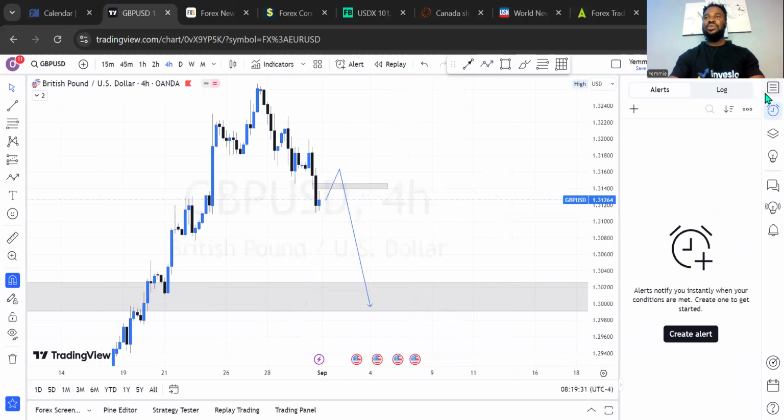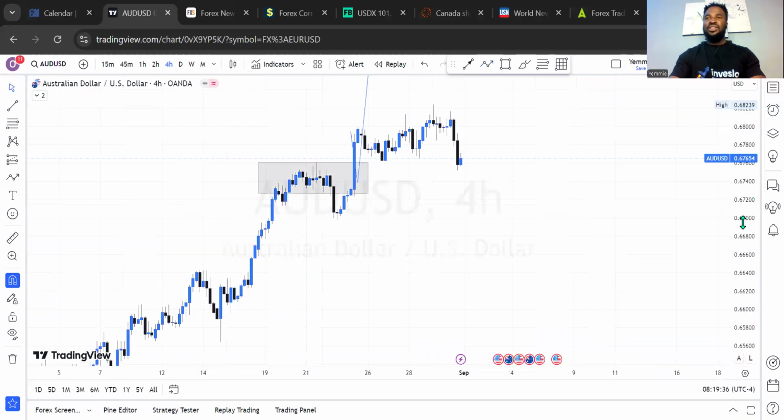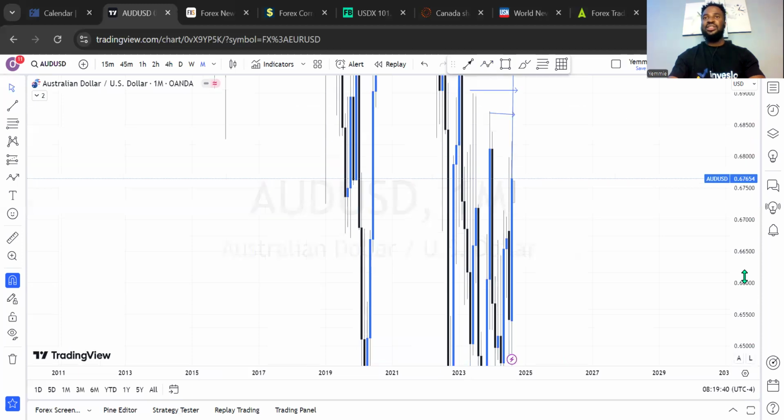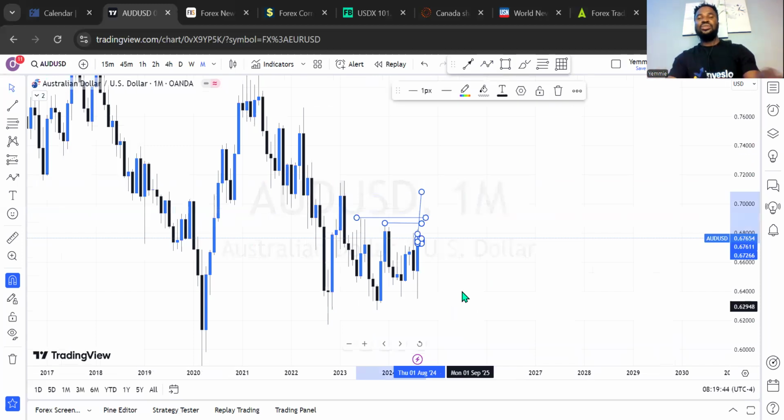So let's check out what we have on the AUD US dollar. This week is an exciting week for every trader, so we shouldn't miss out on any opportunity. The one we miss is not bad, but let's check out the currency pairs we're trading. Let's check out the fundamental outlook on them, and we can know what to do with all of those currency pairs.